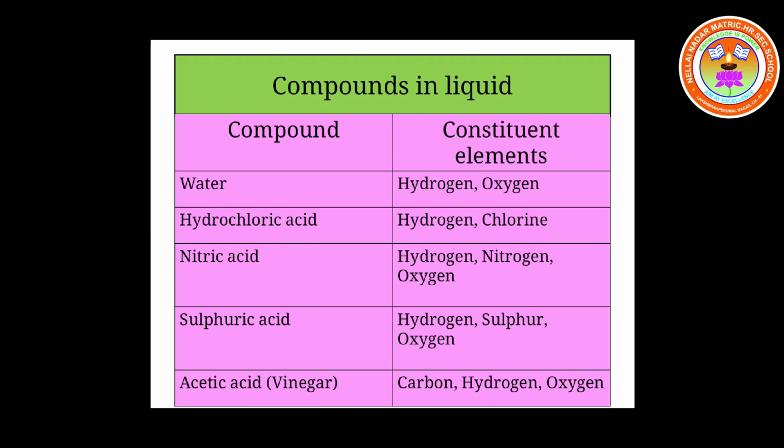When our mother prepares pickles, she uses a small amount of vinegar. It is used as a preservative to preserve the food for a large number of days without any food spoilage. The commercial name of acetic acid is vinegar, children. It has the constituents carbon, hydrogen and oxygen. I hope you have understood, children.